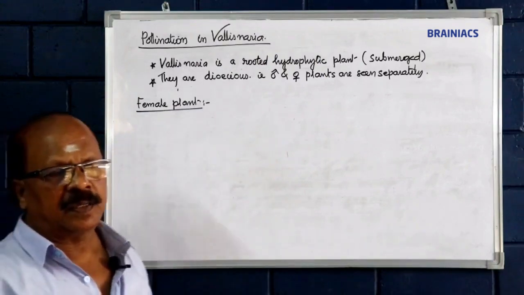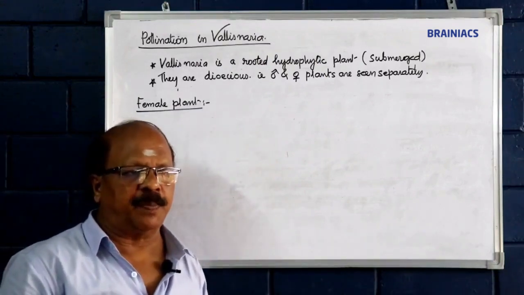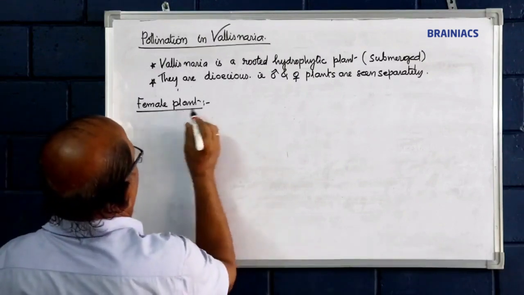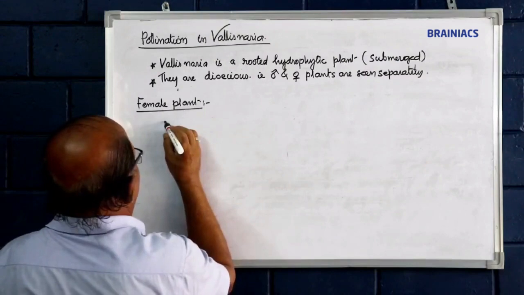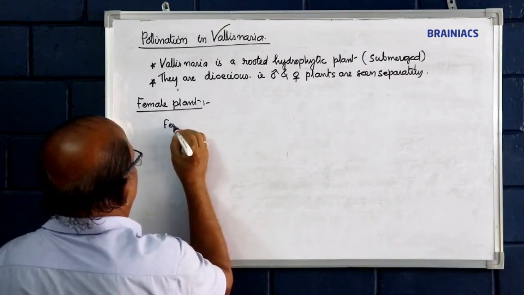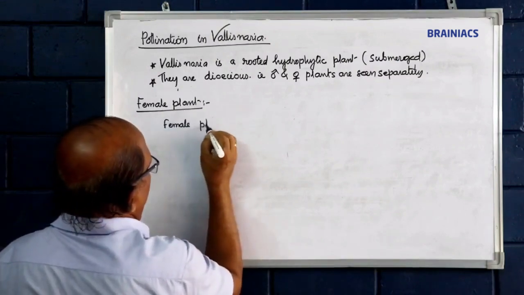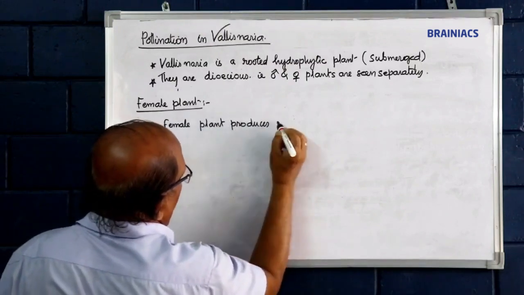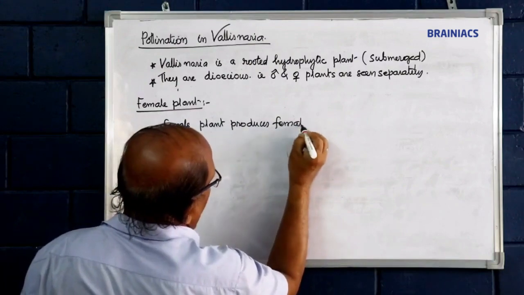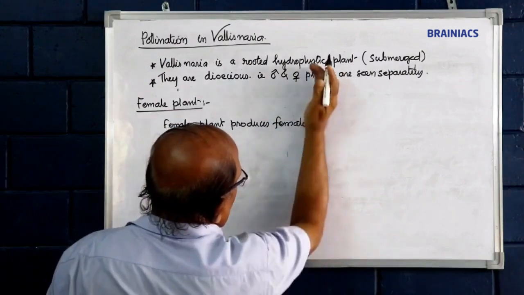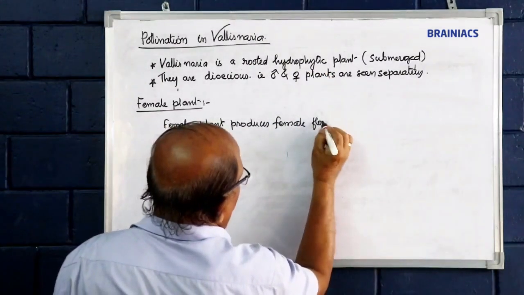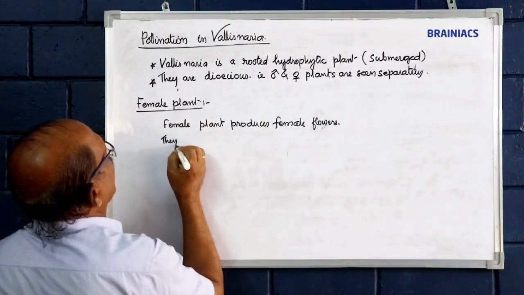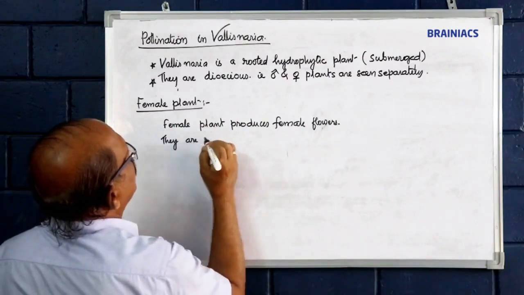Plants are dioecious. Male and female plants are seen separately. See, the female plant produces female flowers. Female flowers are solitary.